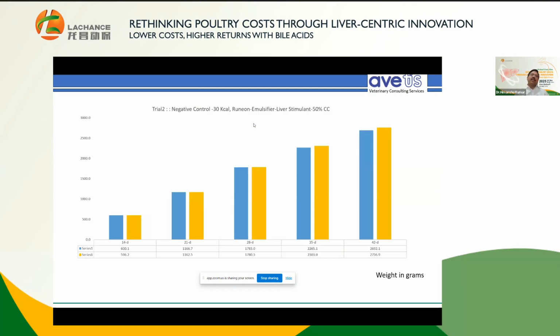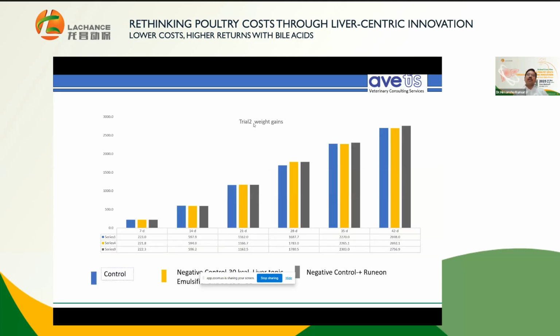And another trial was to study its negative effect, meaning reducing 30 kilocalories and further removing the emulsifier, liver stimulant, and 50% of the choline chloride. There also we have seen standard progress or standard performance. This indicates the product has done reasonably well.